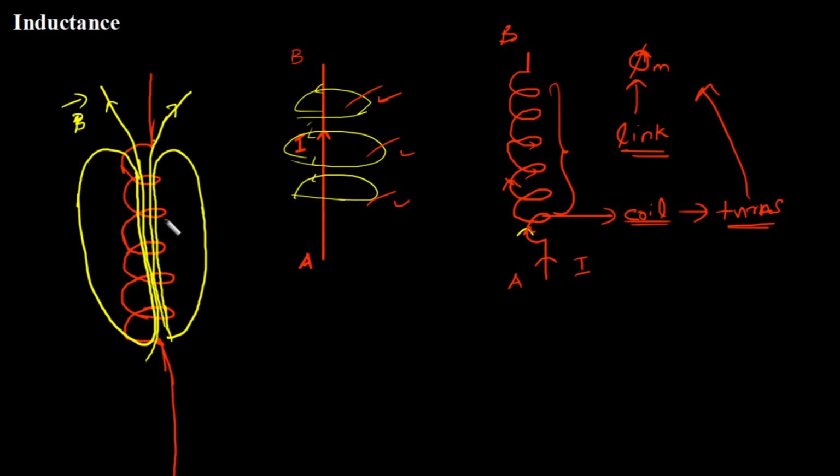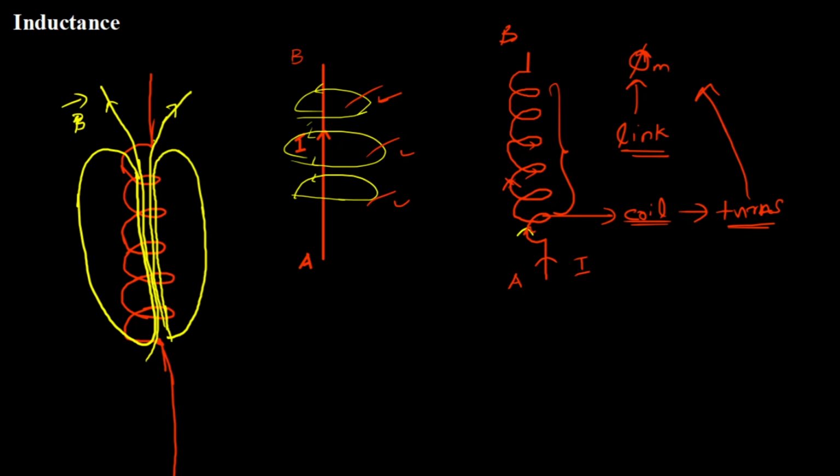That's why we always explain it with an inductor, a conductor with some turns. Since we get inductance as a property of the basic inductor, we call it inductance. I just changed the physical shape of this conductor and it is producing some new physical quantity by itself. So we call it self-inductance.